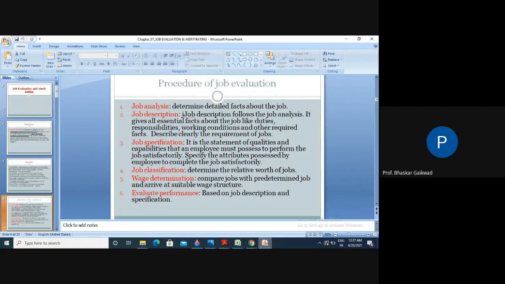You can compare with the same job for which the wage structure is already determined, and again reshuffle the wage structure. Evaluate the performance based upon job description and specification, meaning how these products will work, and that performance you have to justify with the help of description and specifications.